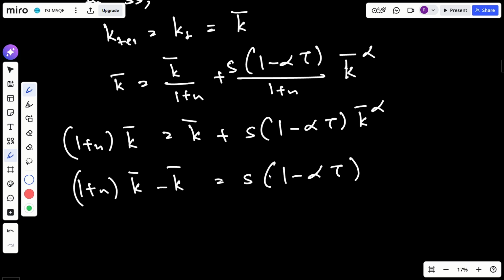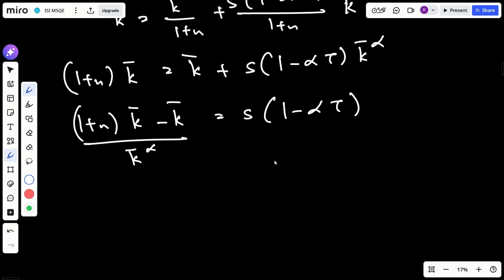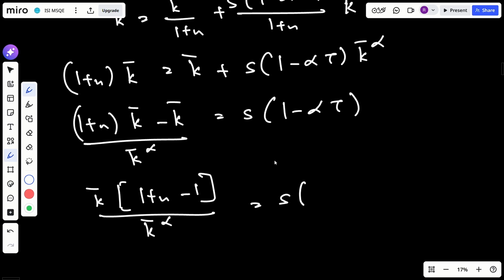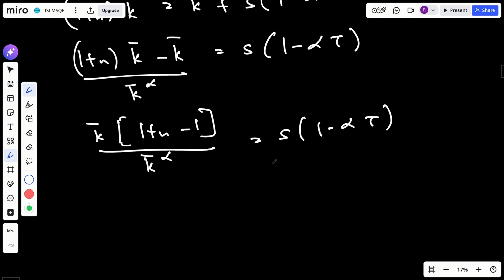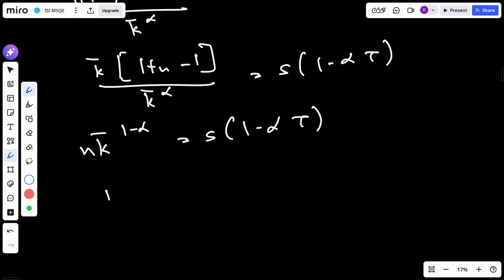Okay, so this will be k bar to the power alpha. So k bar times 1 plus n minus 1 divided by k bar to the power alpha is equal to this. Now I will have k bar to the power 1 minus alpha, and there is n here. So this is equal to this. Now k bar to the power 1 minus alpha is this.